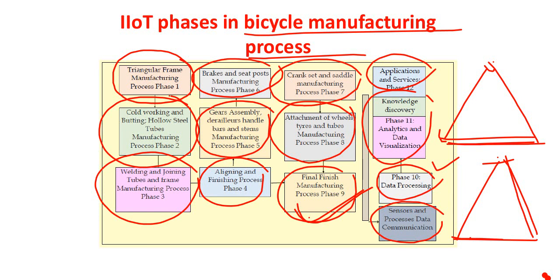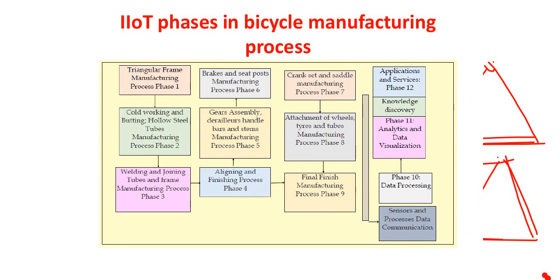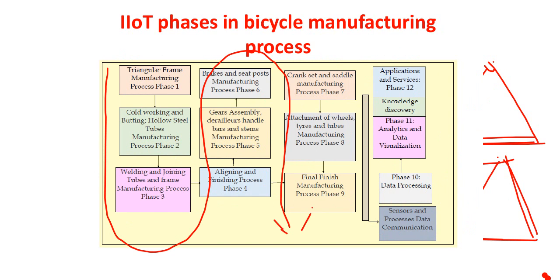But in what way will IoT come into the picture here? When you have all these processes taking place in a particular sequence, what are the possible bottlenecks that may happen, what could be the reasons for them, and how quickly you should be able to overcome those problems, they all come under the working or the integrity of the sensors, the way in which you process the data, the way in which you analyze the data, right?